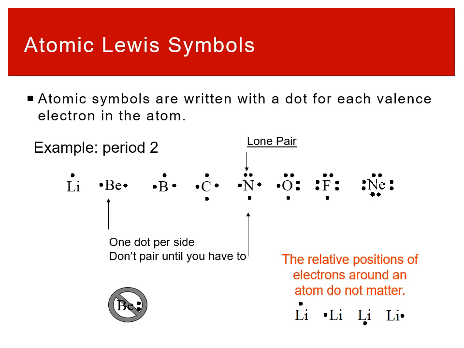And I do want to note, these relative positions of the dots around an atom don't matter. If that lithium has that 1 valence electron, it could be on the top, it could be on the left, right, bottom. What's most important is how many electrons you have and how they're paired up, that you don't have any pairs until you get to 5 total, and that you keep those 4 separate places as you work your way up. So the relative positions around don't matter. What does matter is the chemical symbol, the number of valence electrons and how they're paired up around the atom, not necessarily any sort of position.